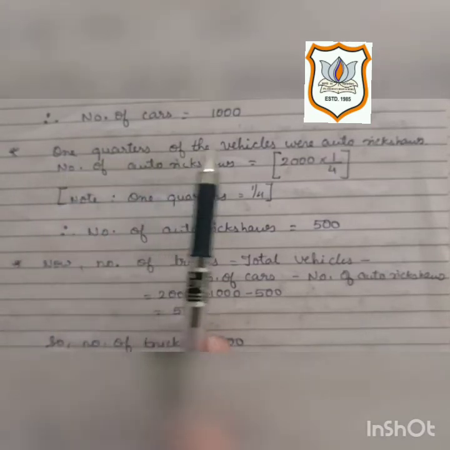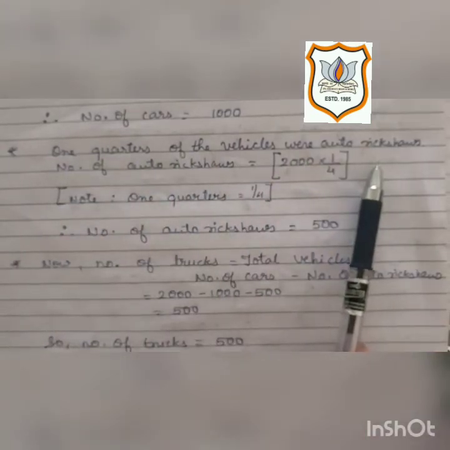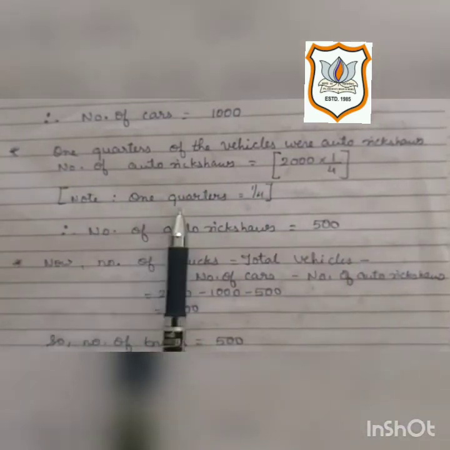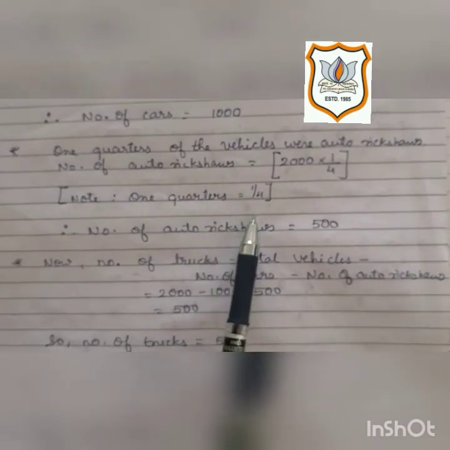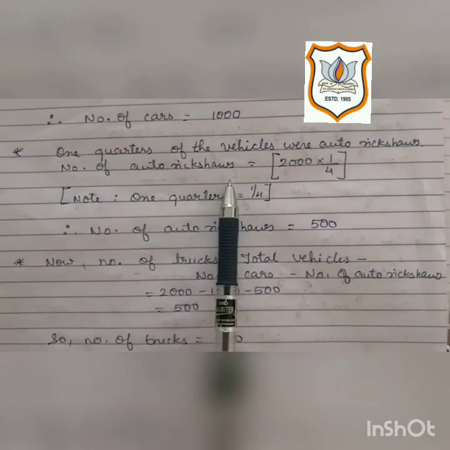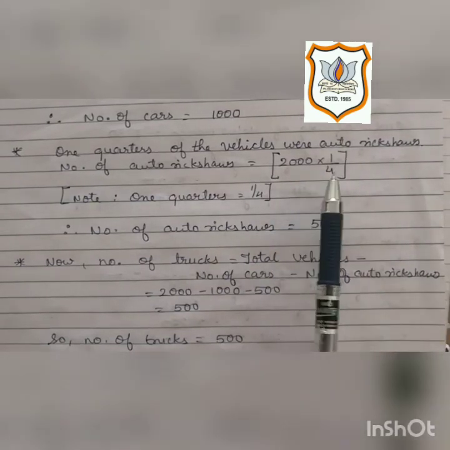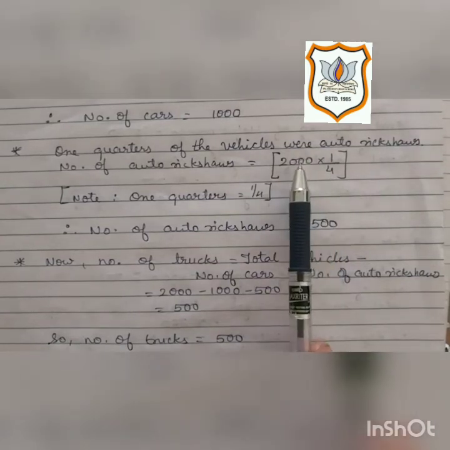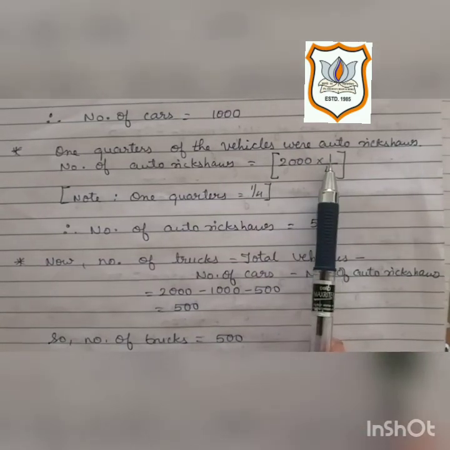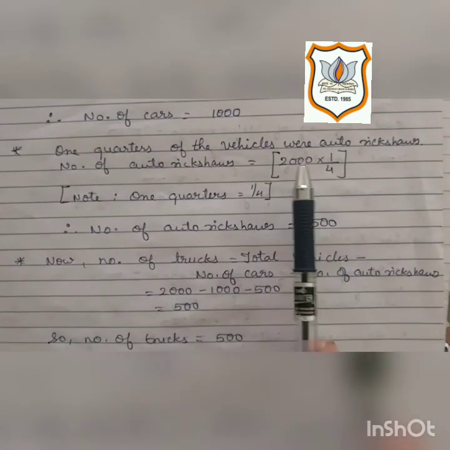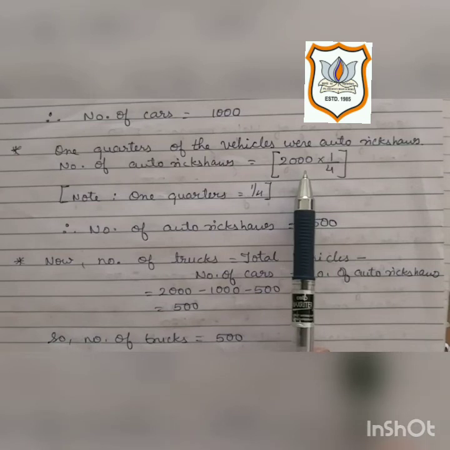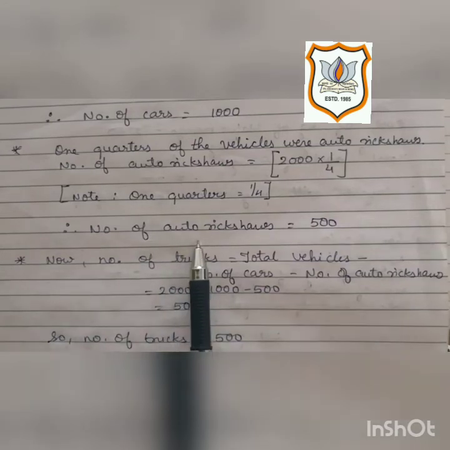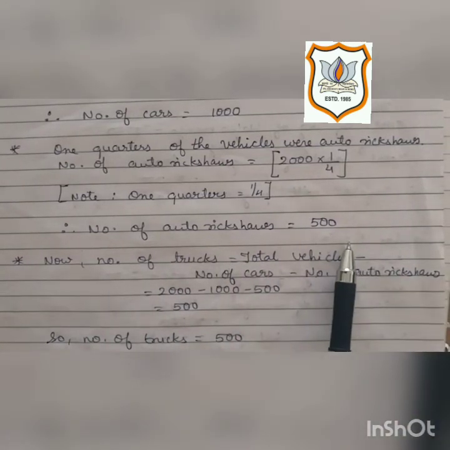Next, 1/4 of the vehicles were auto rickshaws. That is also given in the question, that 1/4 of vehicles were auto rickshaws. So the number of auto rickshaws is equal to 2000 multiplied by 1/4. Here also in the same way we have to calculate. We have to multiply 2000 by 1 and then divide the answer by 4. 2000 ones are 2000 and 2000 divided by 4 is 500. Therefore, the number of auto rickshaws is equal to 500.